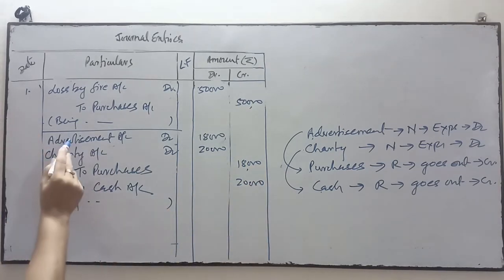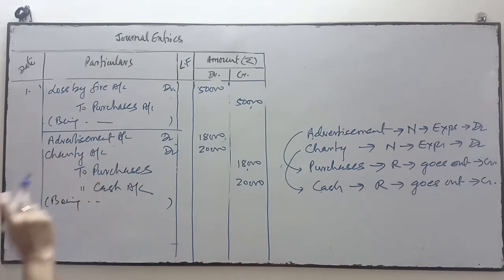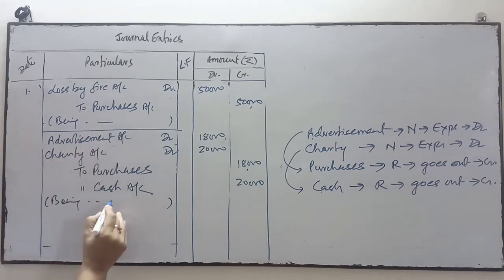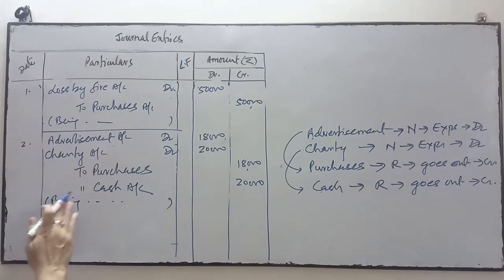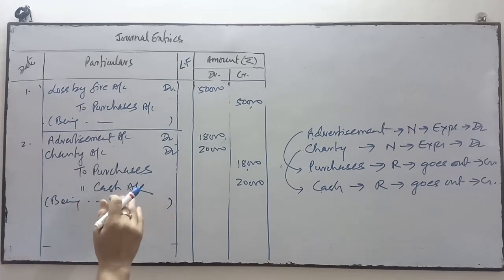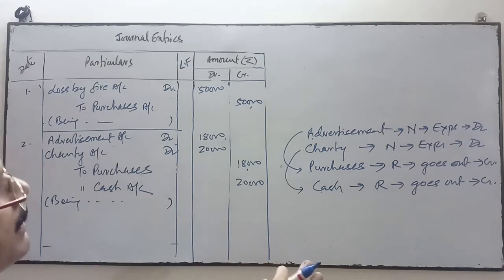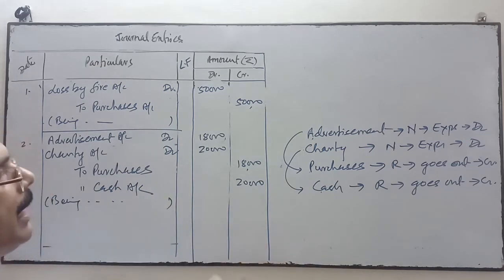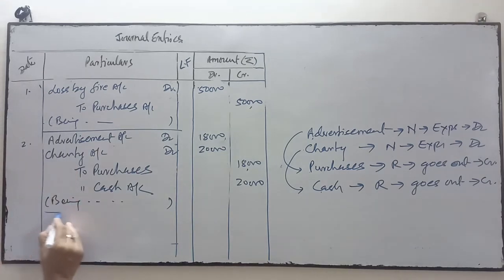Charity to cash and advertisement to purchase. So we have done the compound entry over here, mixing both entries at one place. So this is the second number. Is it clear? Being goods given as free sample and being amount paid for charity. These will be the narrations.